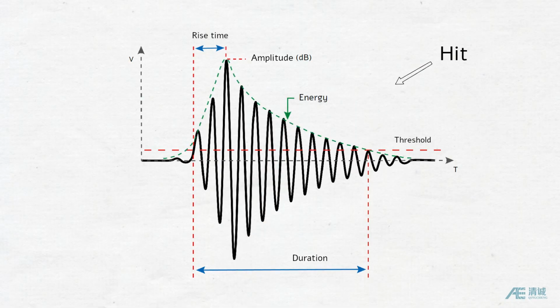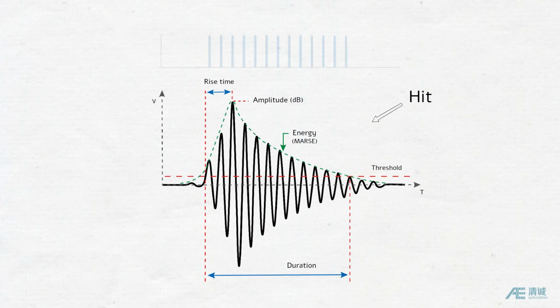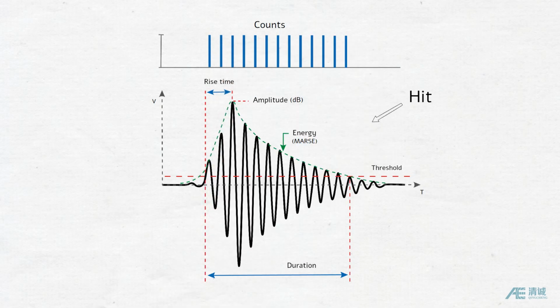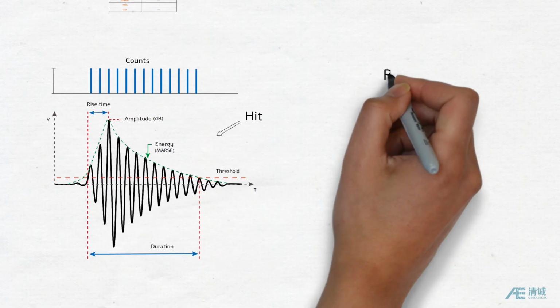Energy. The energy of the AE signal is a measure of the energy released during the acoustic emission event. It is often calculated by integrating the signal amplitude over time. Counts. The number of ringing exceeding the threshold in one hit. The counts roughly reflect information about the intensity and frequency of the signals.